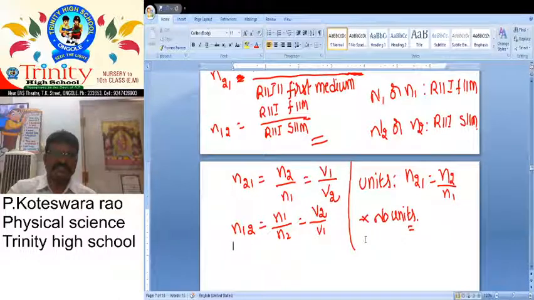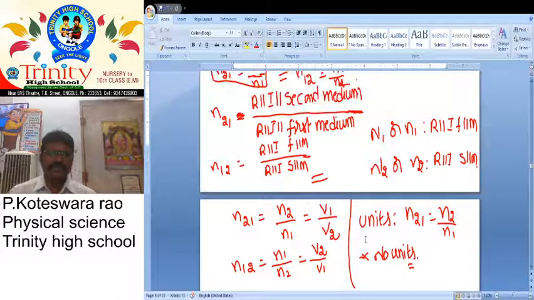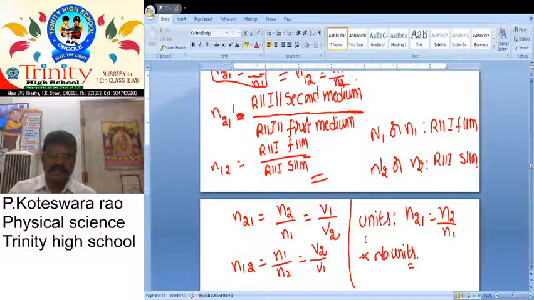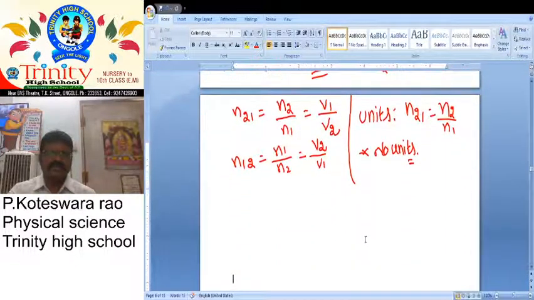So what we discussed here: n21 equal to refractive index of second medium by refractive index of first medium. Here n1 means refractive index of first medium, n2 equal to refractive index of second medium. So what are the relations between v1, v2, n1 and n2? Finally, n21 is equal to n2 by n1, that equals v1 by v2, because both are reciprocal. Similarly n12 equal to n1 by n2, that equals v2 by v1.